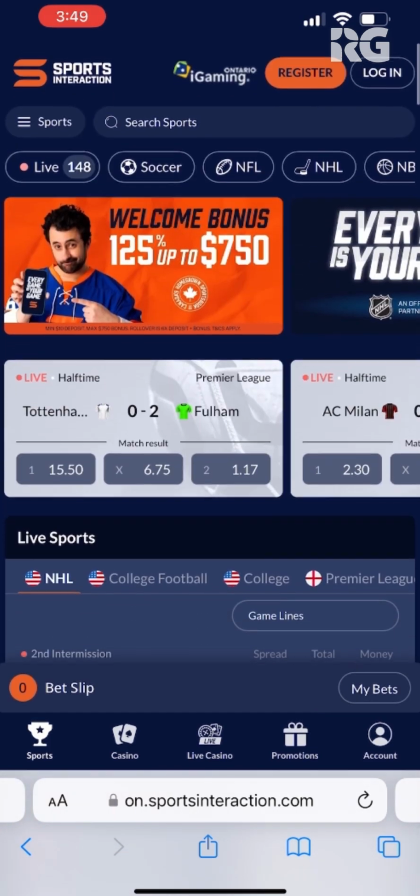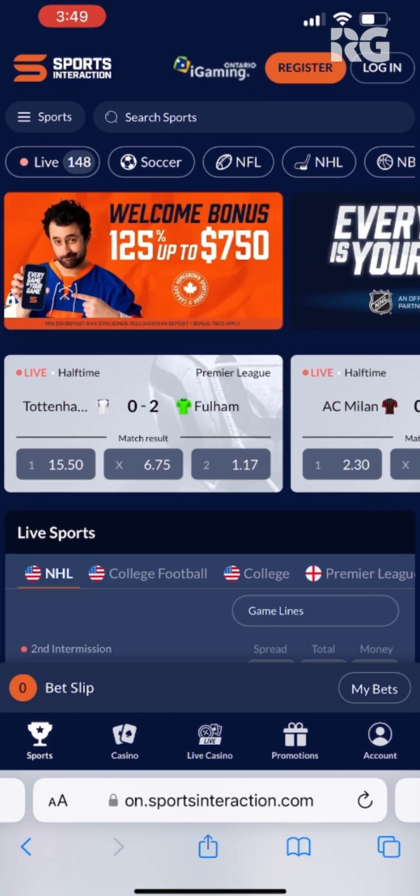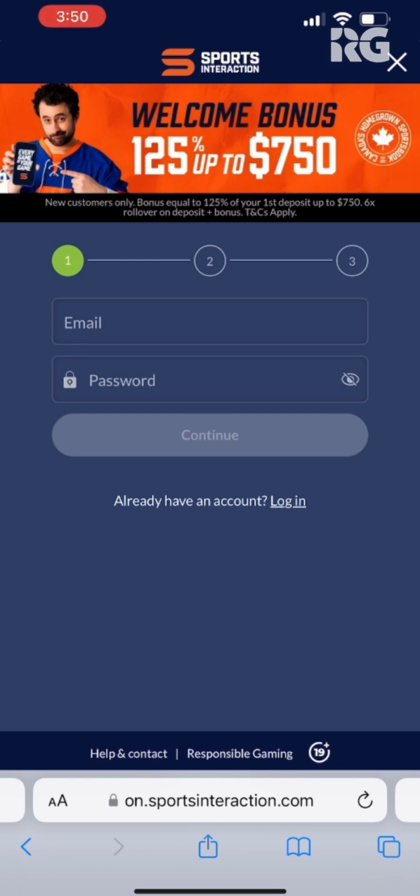In the upper right-hand corner, you're going to have the register button. You can click that. And when this loads up, you'll see there's a three-step process here. This is kind of the same sign-up process everywhere, but this one's just shown a little bit differently.